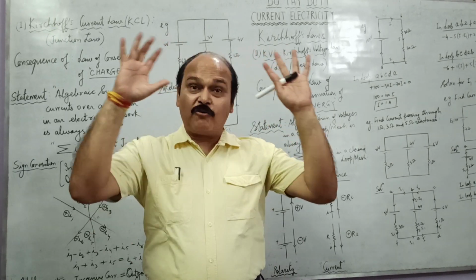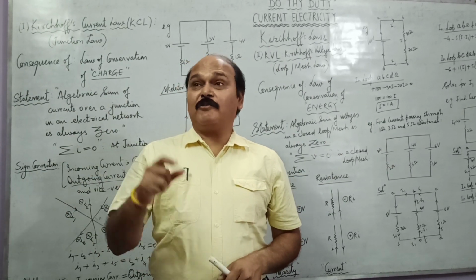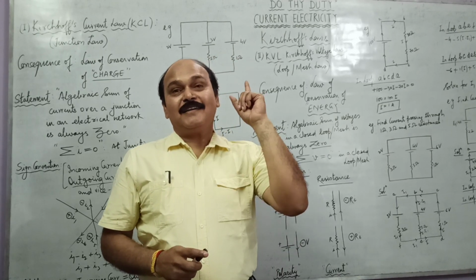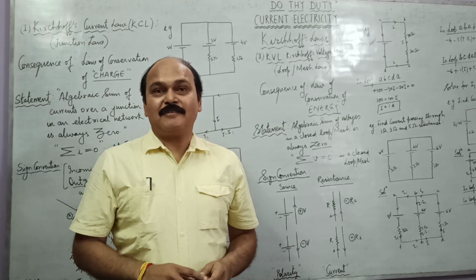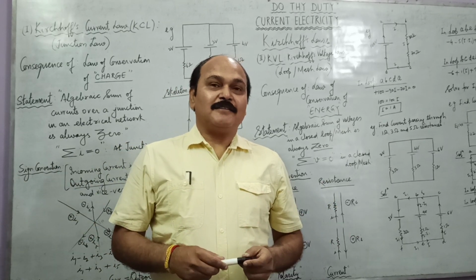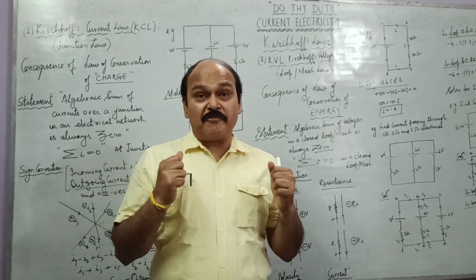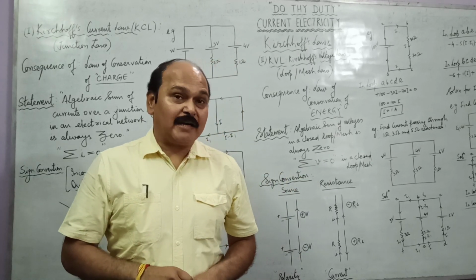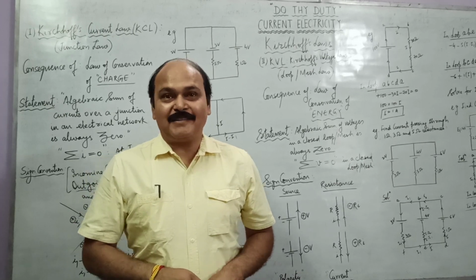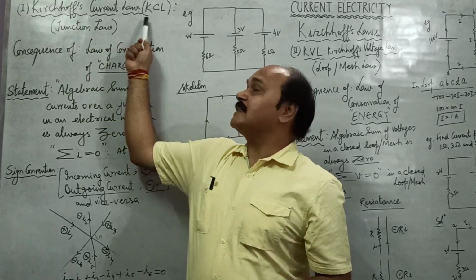We can find out the equivalent resistance of any complicated network. We can find out the value of any unknown resistance. We can find out the value of any unknown EMF, unknown potential difference, what not. This is one of the most versatile tools and can be used to find out almost everything with regard to an electrical network. So let's begin the day with the very first law, which is KCL.